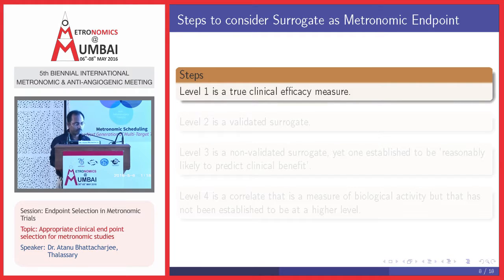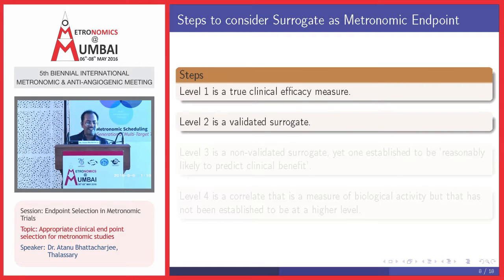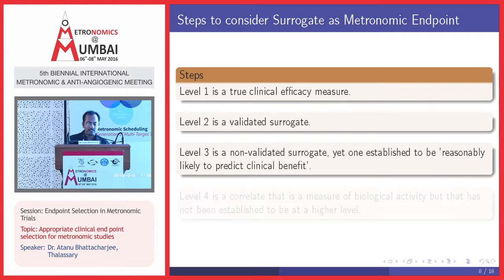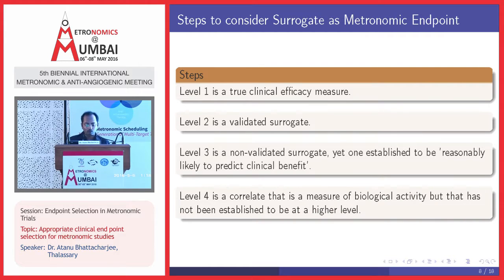Now how? Level 1 is a true clinical efficacy measure. Level 2 is a validated surrogate marker. Level 3 is a non-validated surrogate marker, yet one established to be reasonably likely to predict the clinical benefit. And level 4 is a correlated measure of biological activity, but one that has not been established at a higher level.